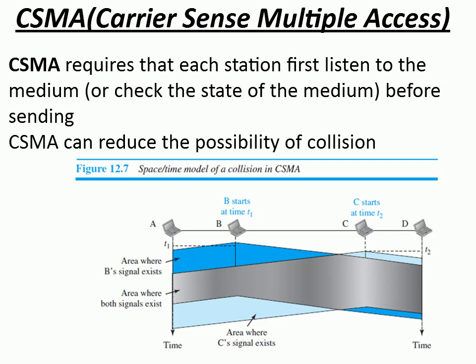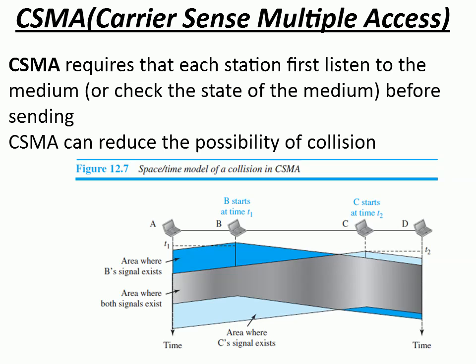As you can see in this figure, a collision has occurred, isn't it? B and C will start sending data. B will start sending its data at time t1. The data sent by B takes some time to reach stations C and D. Meanwhile, at time t2, C will check whether the channel is free.